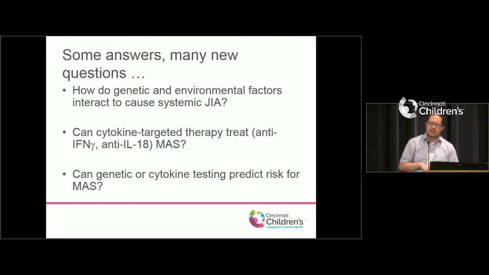And some people want to go back to calling systemic JIA Still's disease because it really is different. By calling it systemic JIA, it's like, oh yeah, that's just like the kid whose knee is swollen, that's JIA too. And we're like, well, it's not really the same thing. So there's at least some thought to go back to calling it Still's disease, which is kind of funny, because that's where we were 20 or 30 years ago.